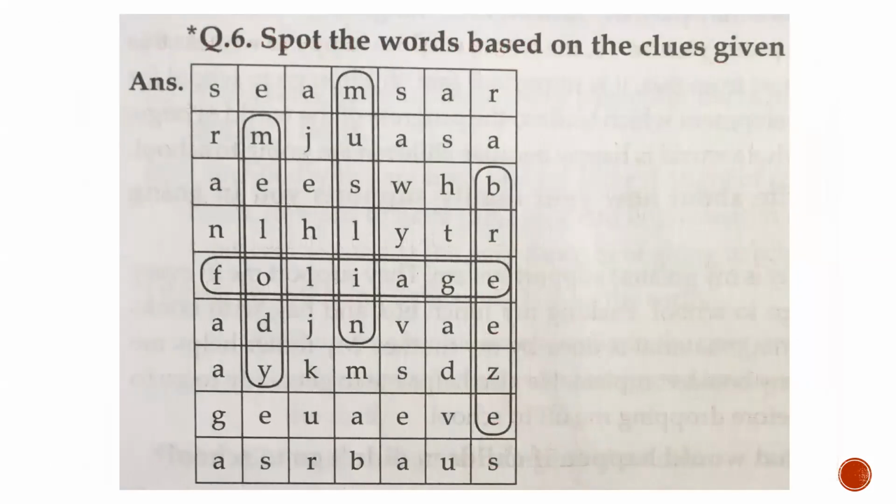Let's see. Which are the words? Yes, very good. A kind of soft cotton fabric, that is muslin. Light wind, that is breeze. Sweet music, that is melody. And greenery, leafy cover, that is foliage. So in this way, we have completed this activity. Please take a screenshot. You can do this with pencil or with pen.